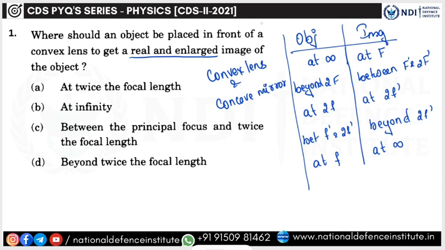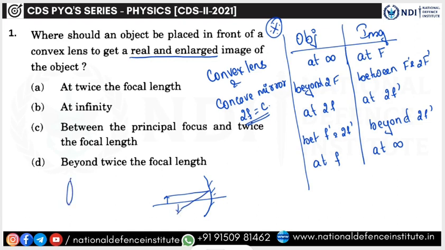As I told you, this table is the same for both convex lens and concave mirror. In a concave mirror, there is only one small correction: we call the 2f point the center of curvature. That's all. In mirrors, you will get the object and the image on the same side, because it is a reflecting surface.